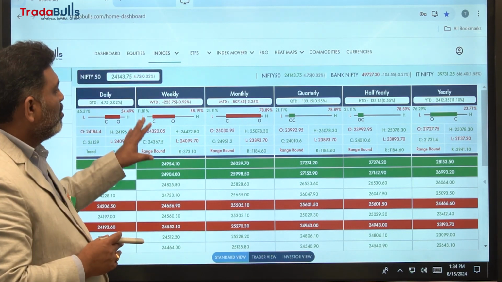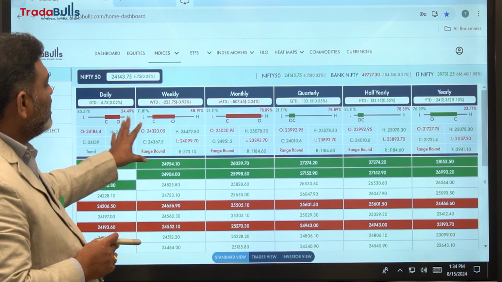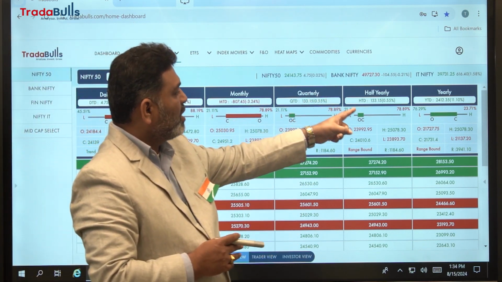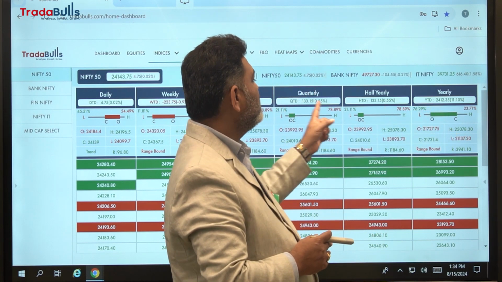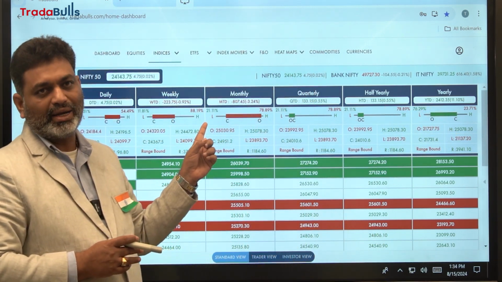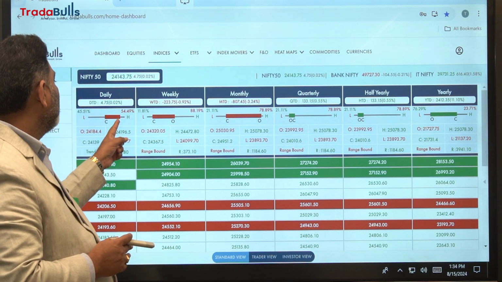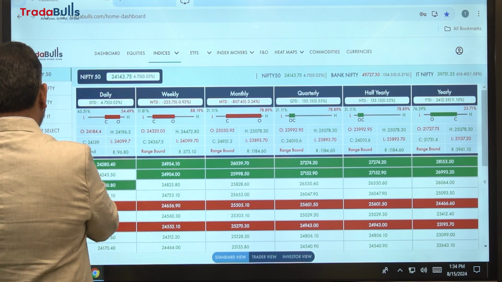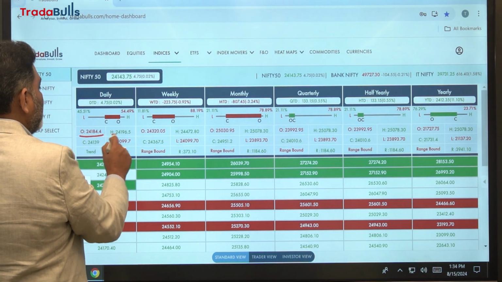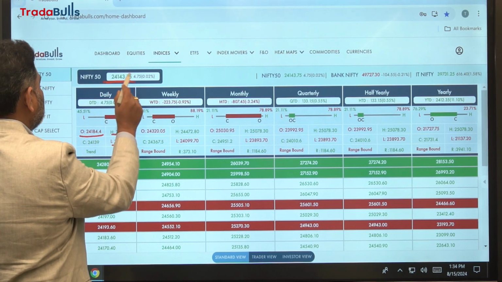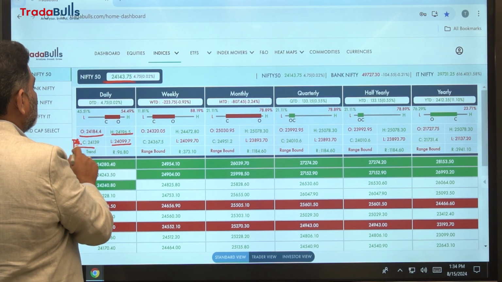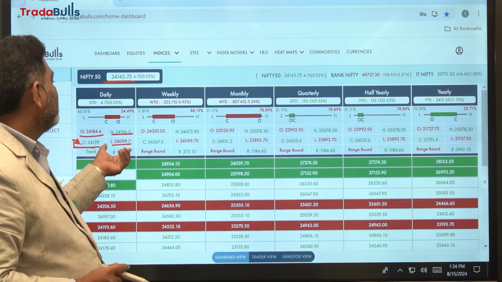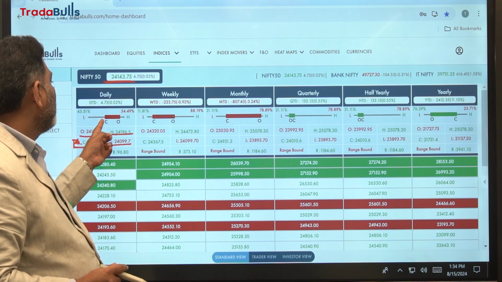In Standard View, same concept. Based on the open, high, low and close, we have built these candlesticks. All these candles will change dynamically during market hours. Whatever the open, high, low and close, based on that the candles will be formed. This is the close, and this close is the previous close. Based on yesterday's data, these candles will be formed.